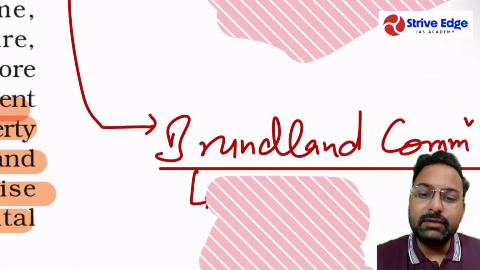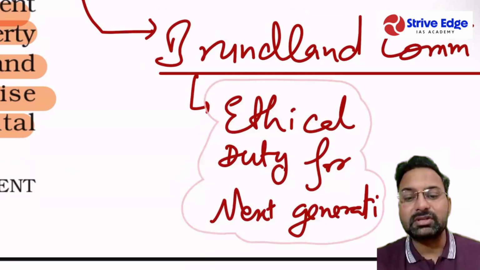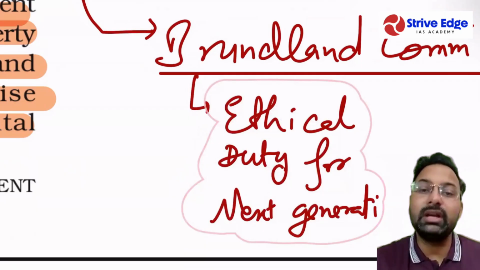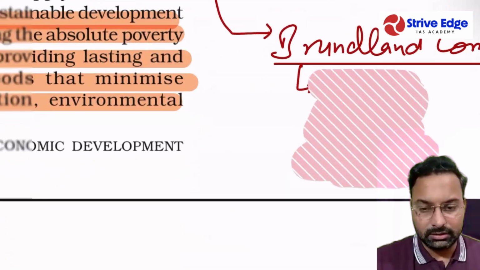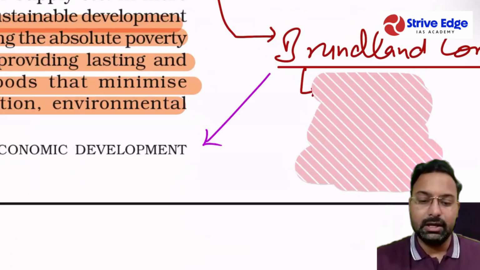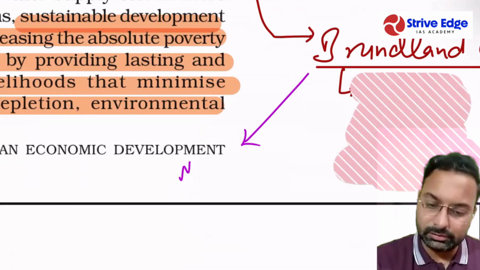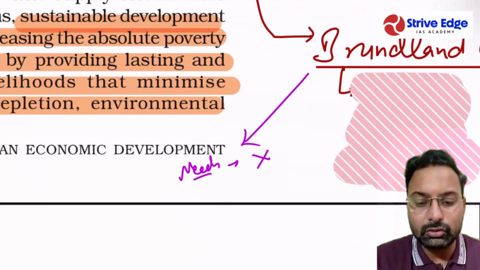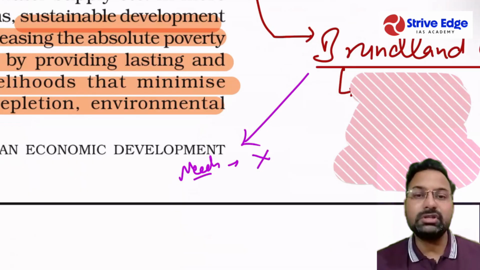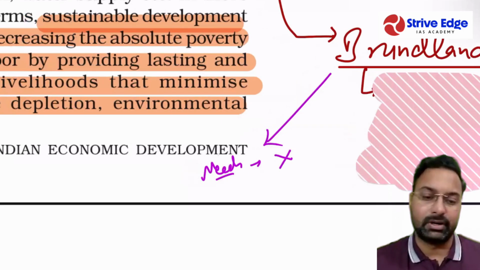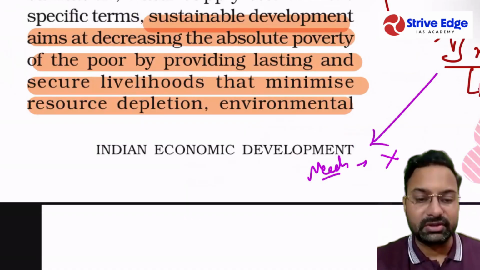Now another committee was formed by the UN, called the Berlin Committee. This committee, about sustainable development, was focusing on the ethical duty to the next generation. According to this committee, everyone should be able to fulfill their own needs, but it should not compromise the ability to grow for the future generation. The future generation's ability to grow should not be hampered, right? So this was the definition of sustainable development provided by the Berlin Commission.